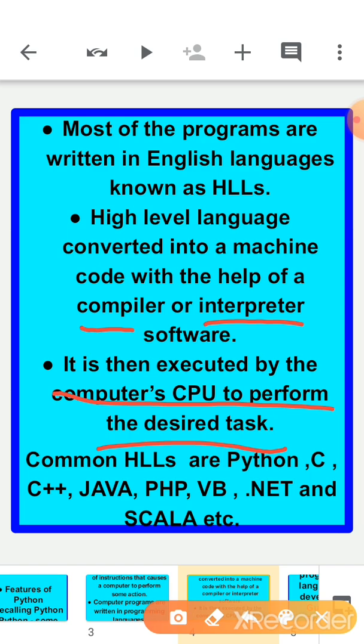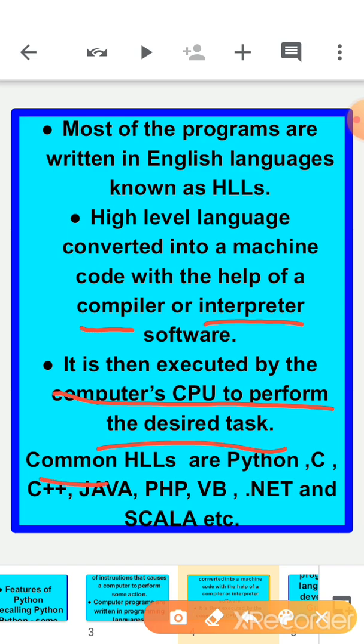For doing any action, CPU needs some instruction. When the instruction you have given in English form gets converted into machine code, CPU starts working, because now CPU knows what it has to do. So it starts doing its desired task.